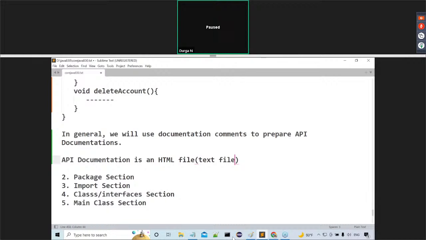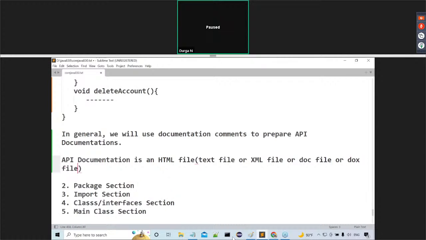Apart from this, even an XML file we can understand it as, or any document, maybe a doc file or docx file, a text document or Notepad file.